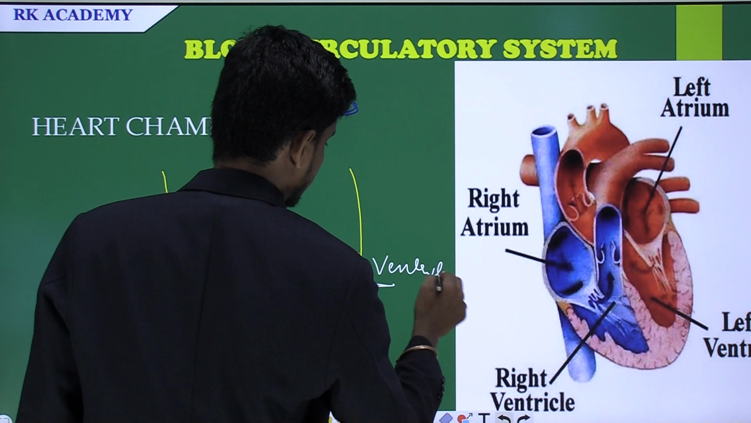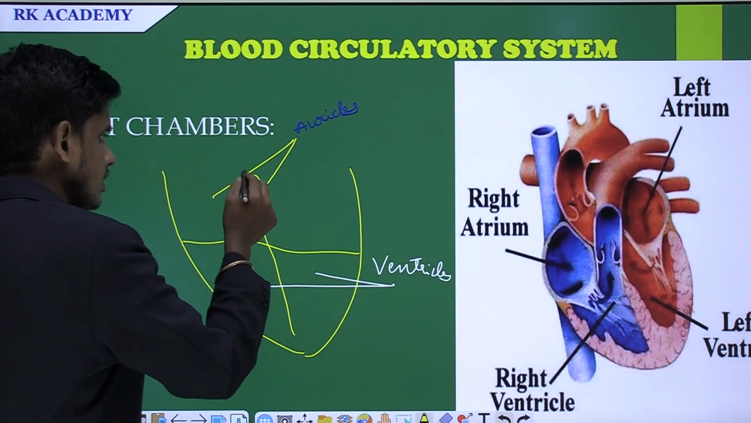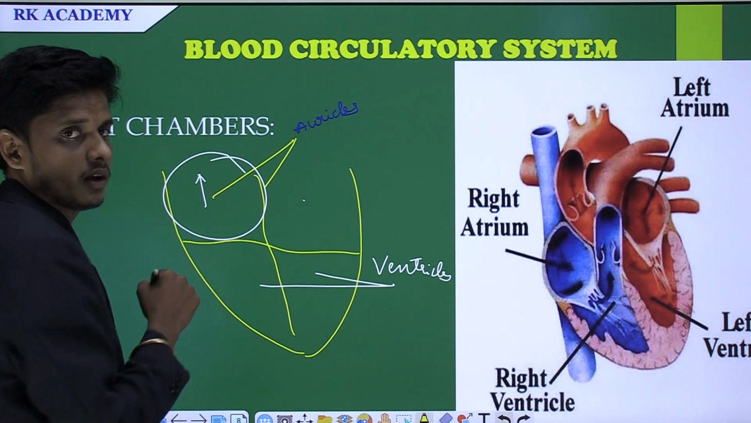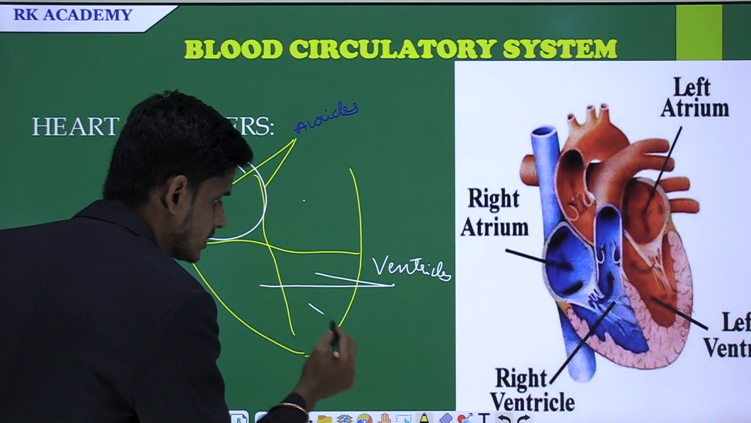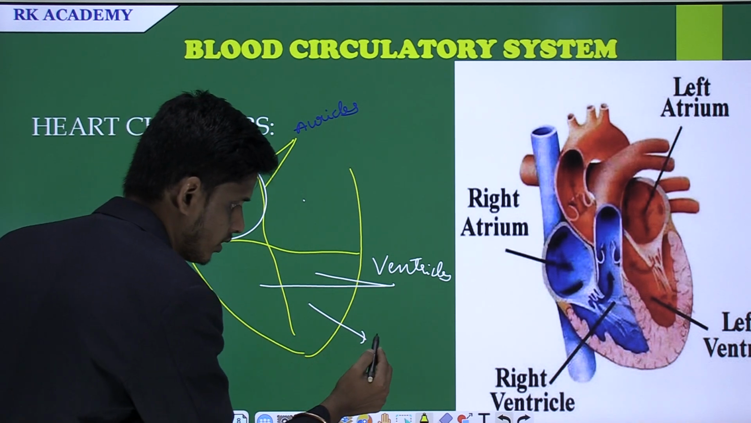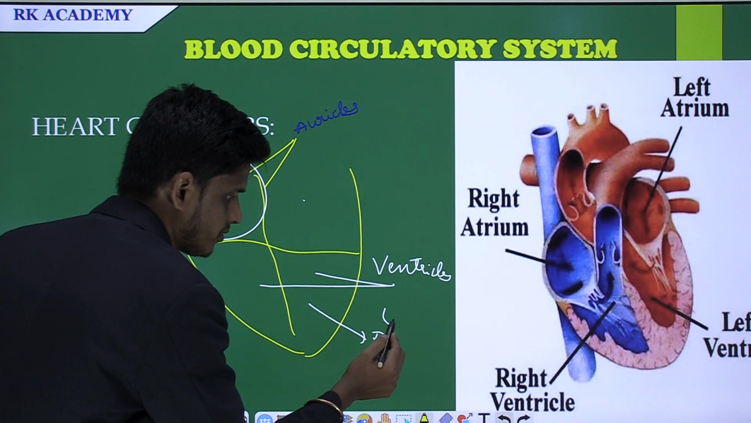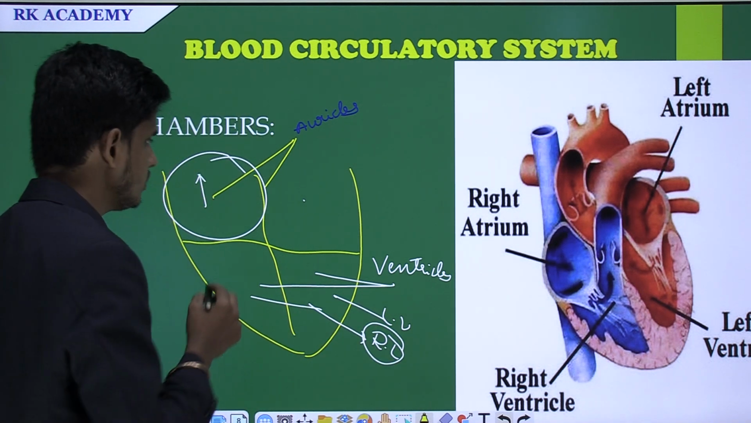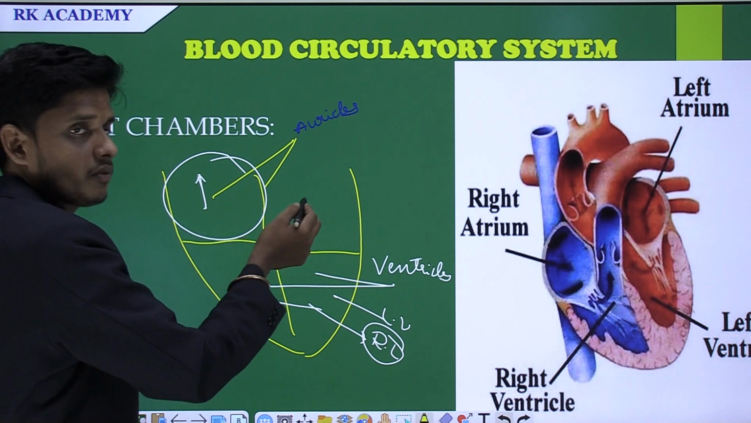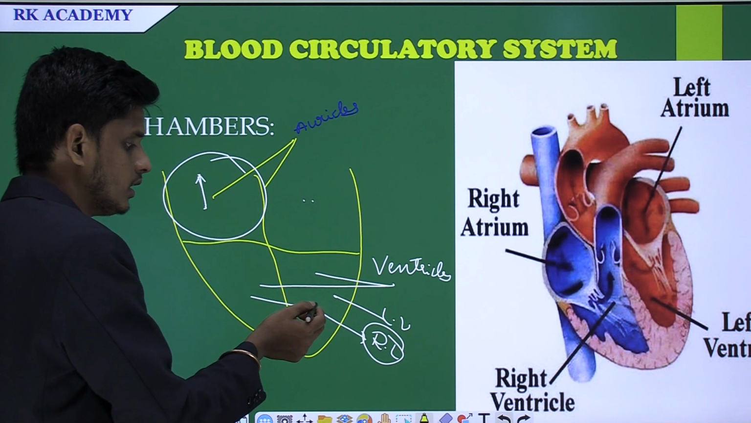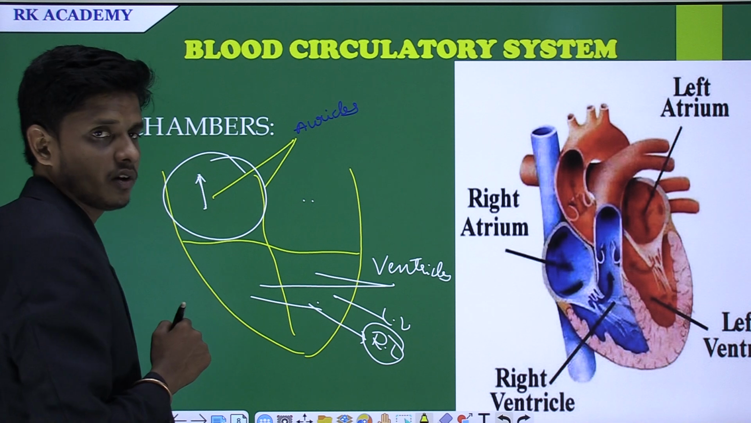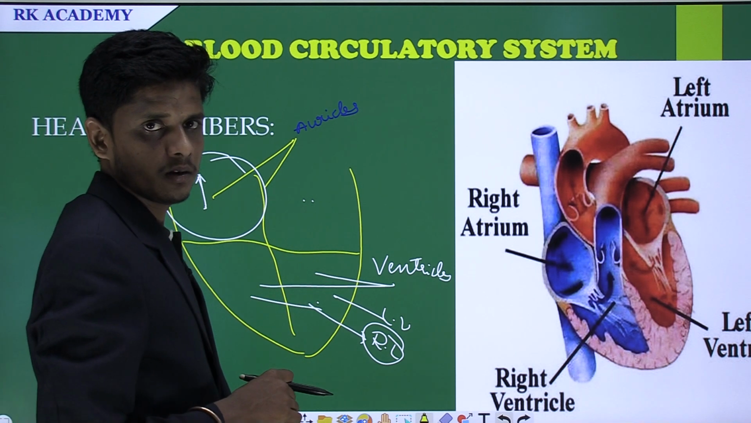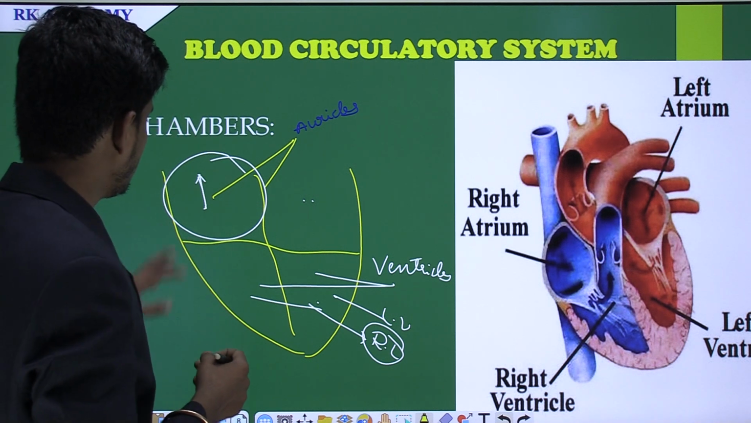Here the right auricle is larger than the left auricle, and the left ventricle is thicker than the right ventricle. Understood? The left ventricle is thicker because it has to pump more blood to the different parts of the body. Fine. And the next one is that the heart possesses